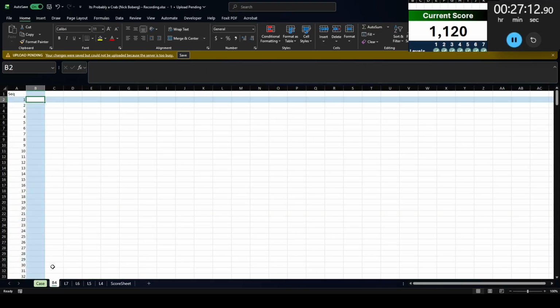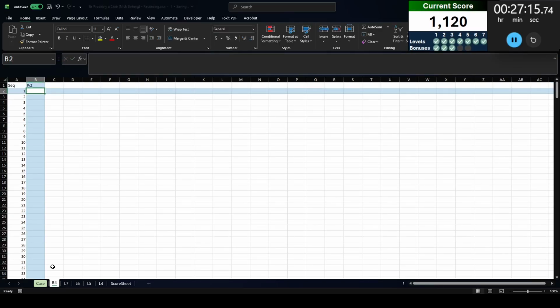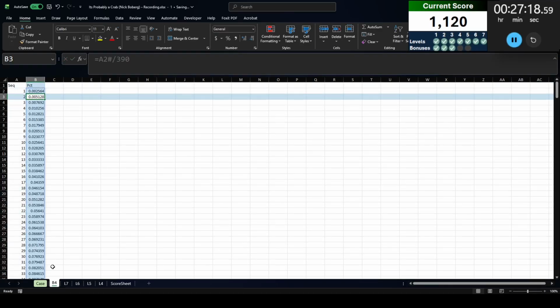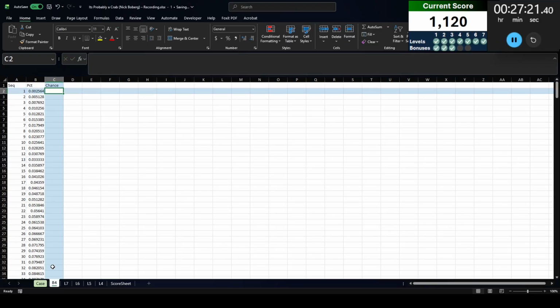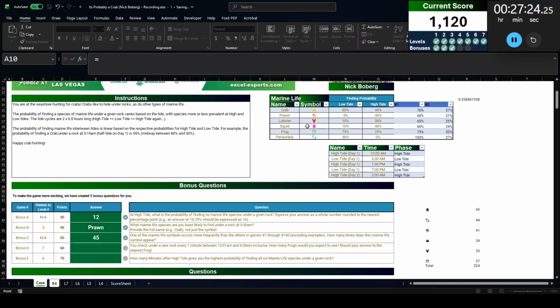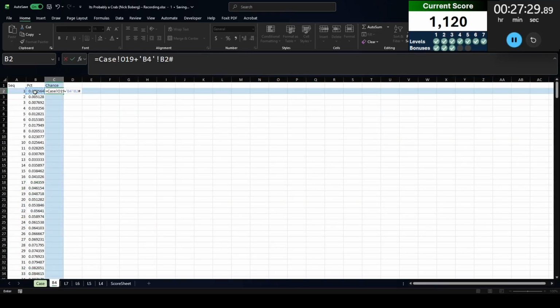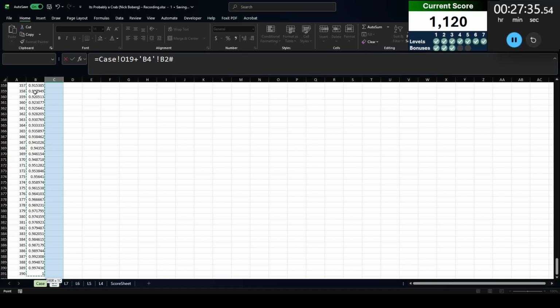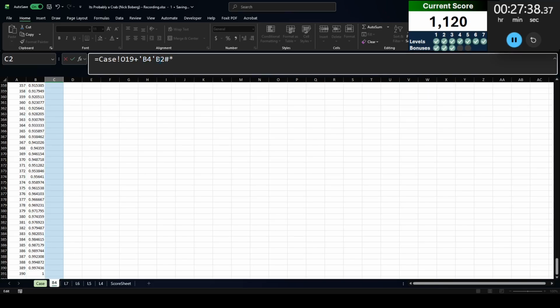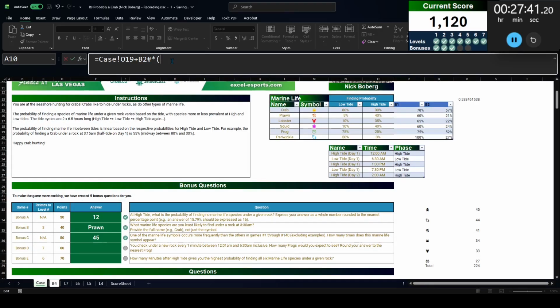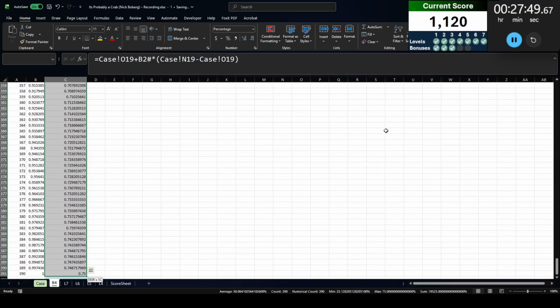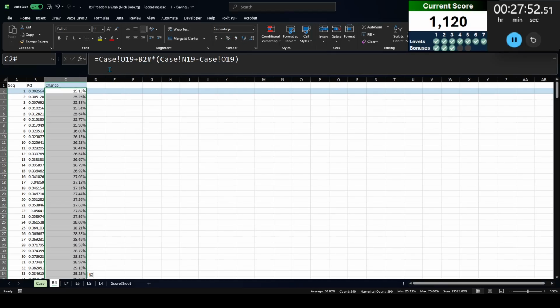And so what we are going to do, let's do a percent as well. 390 there. Chance. So for the frog, we're going high tide to low tide, right? So high tide of the frog plus that percentage. Really? Oh, I think it does work. It's just the whole switching sheets. There we go. That percentage times the difference from low tide to high tide, right? Low tide to high tide. There. That should do it. So that is how many frogs I should expect to collect per minute.